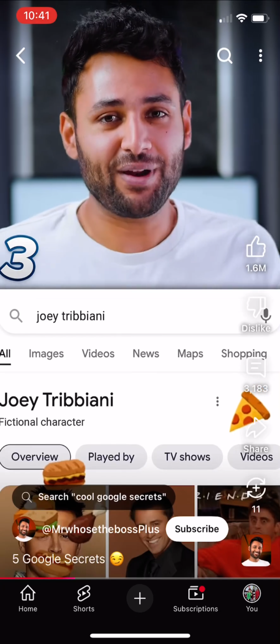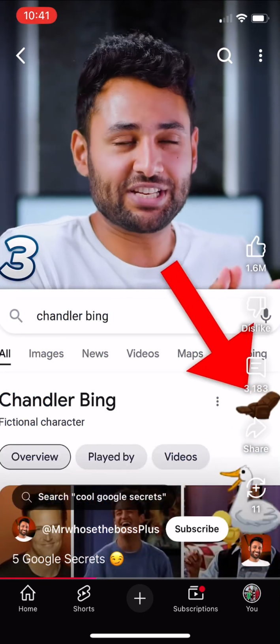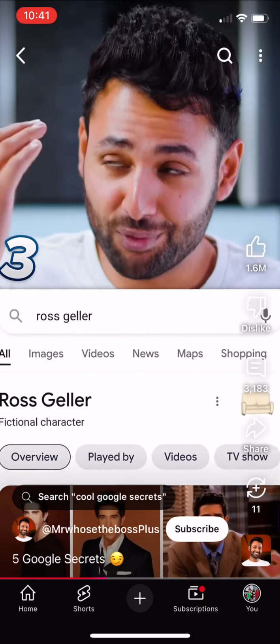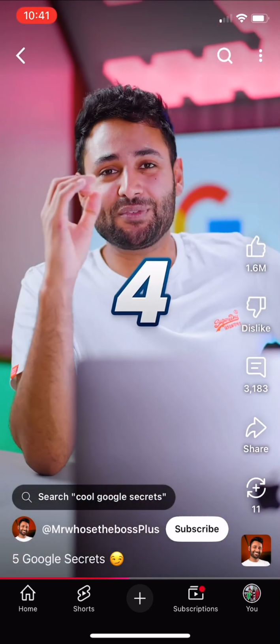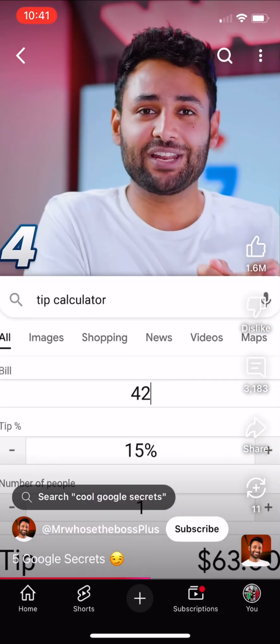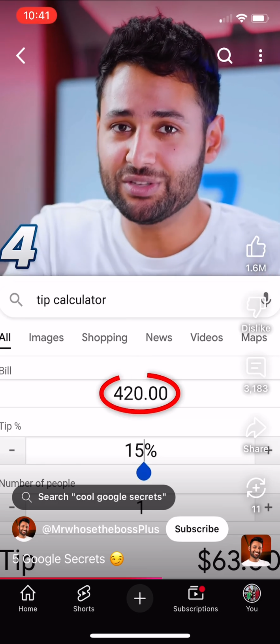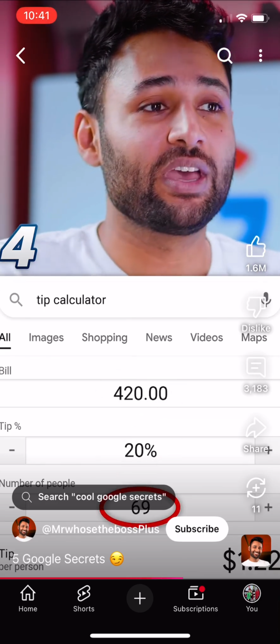3, if you're a fan of Friends, then searching the names of the main characters will bring up an interactive widget that best summarizes them. Ross is pretty hilarious. Number 4, if you ever find yourself not sure how much to tip somebody, then Google's tip calculator can factor in what the total bill was, what percentage of that bill that you want to give, and how many people are with you to find out.